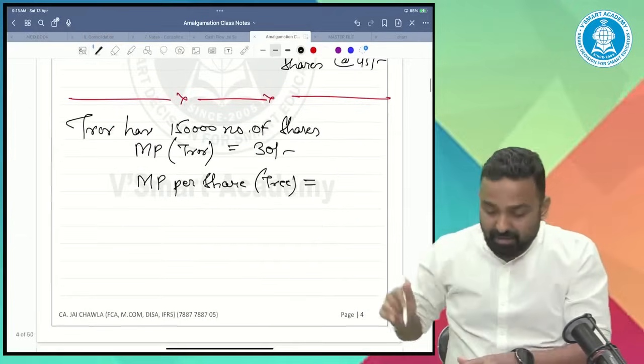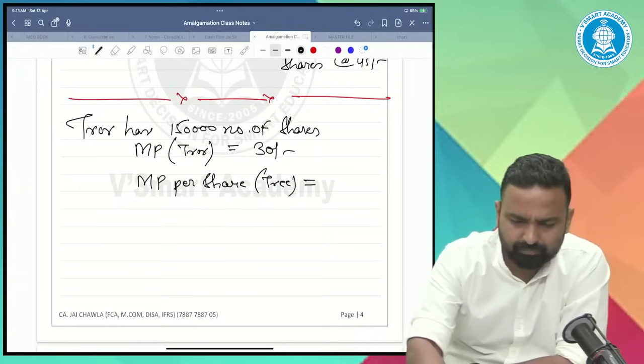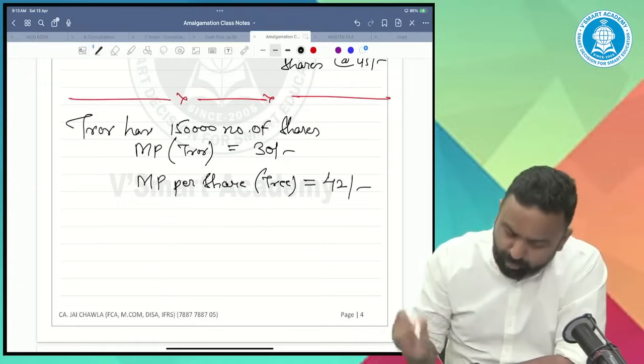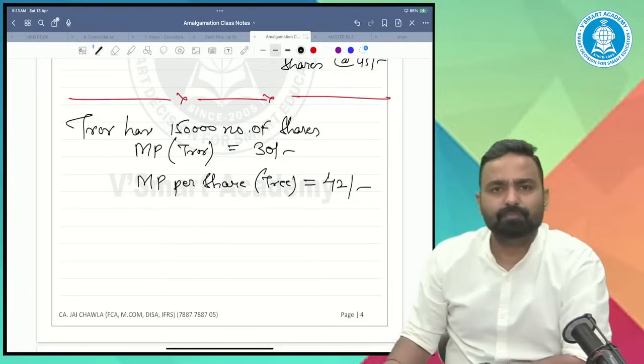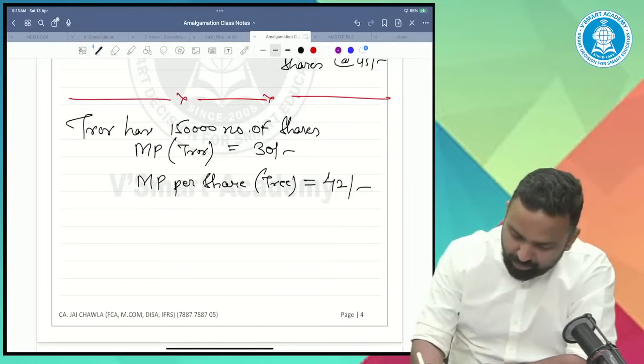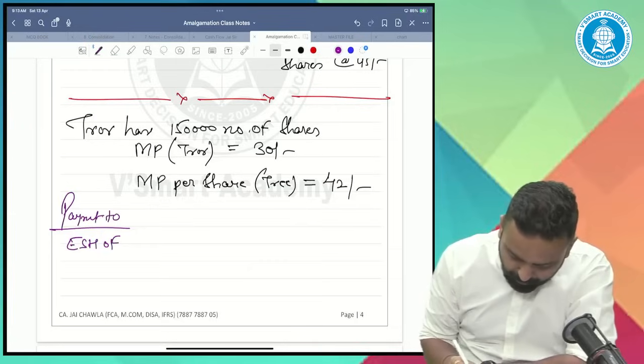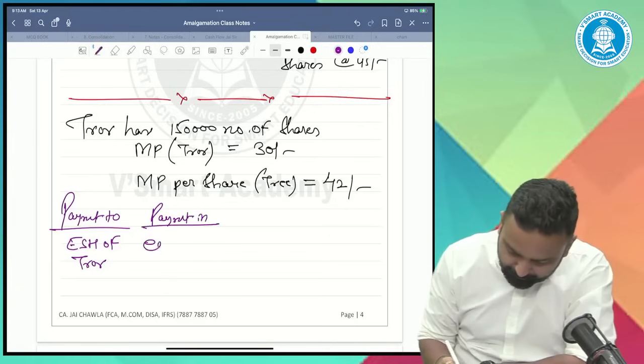Now I'm saying it's 42 rupees. Again, the fraction will come. What will I do? Payment to equity shareholders of transferor. Payment in equity shares.